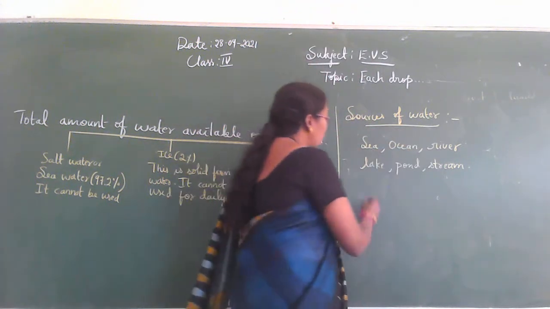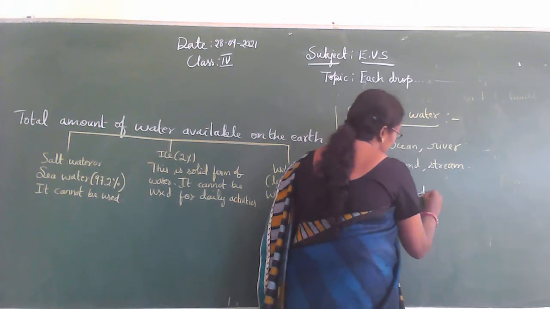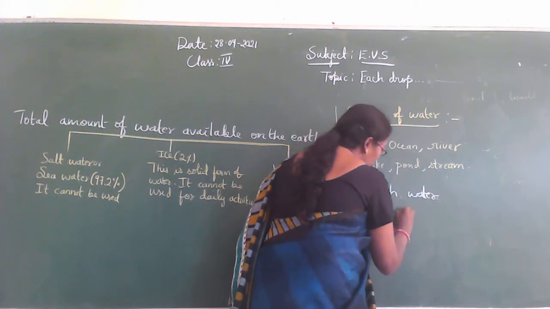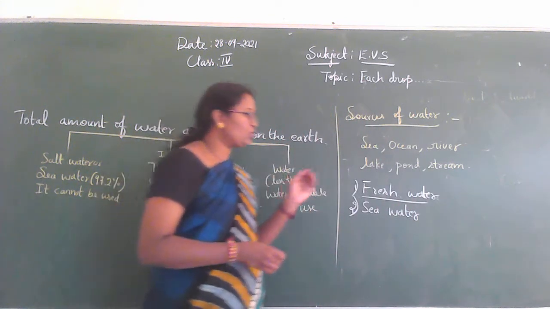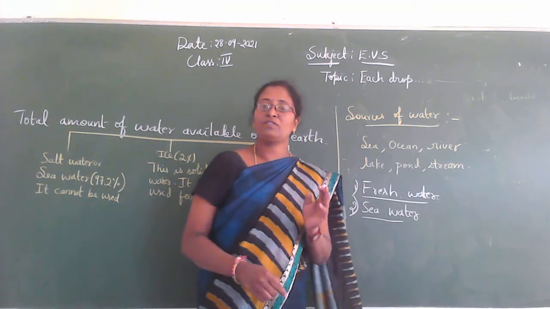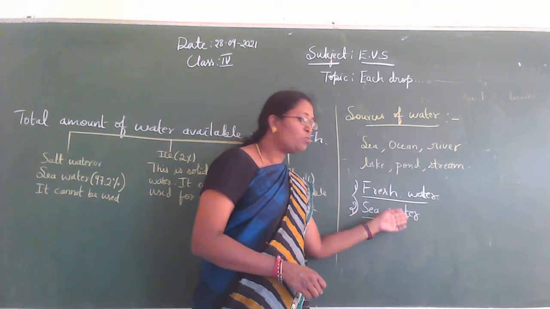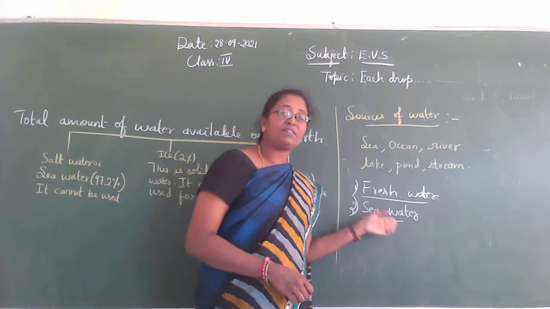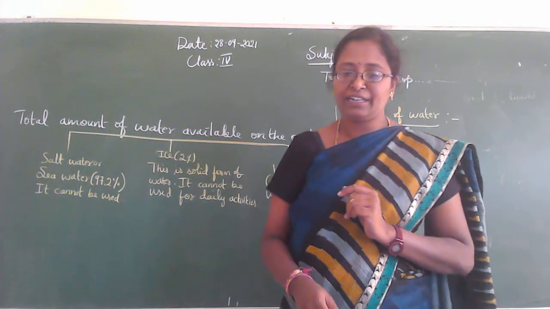Okay, I told fresh water and then another one is sea water or salt water. So this fresh water is available to use for our daily activities. But we cannot use the sea water because there is too much salt contained. So too much salt is present in this water. That's why sea water is unfit for drinking.